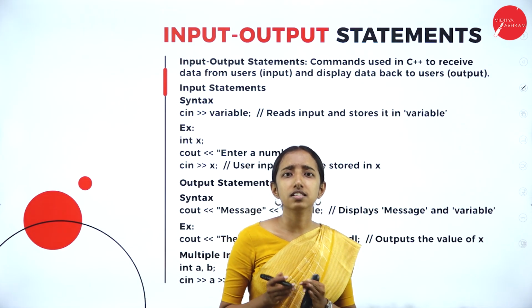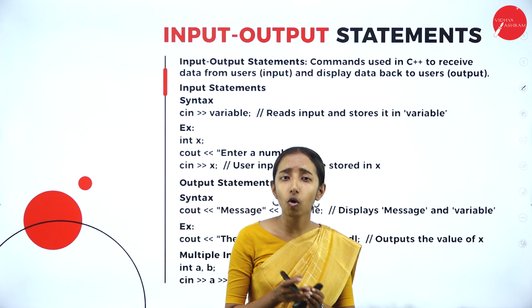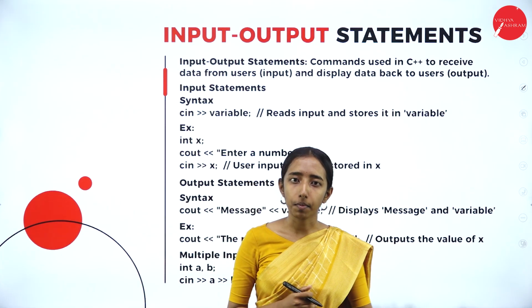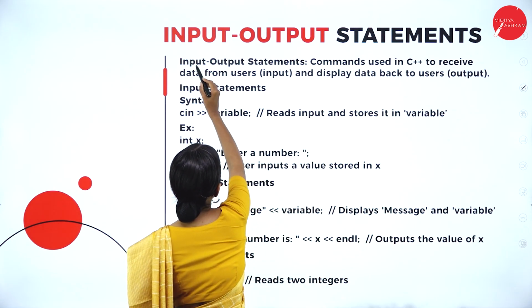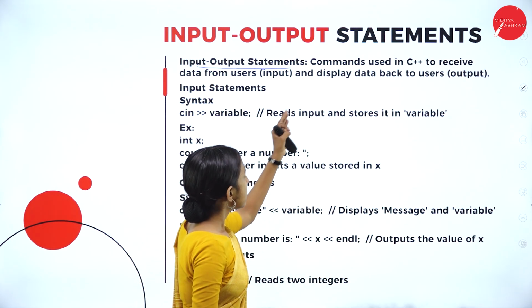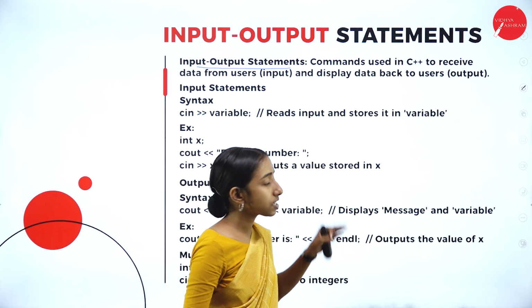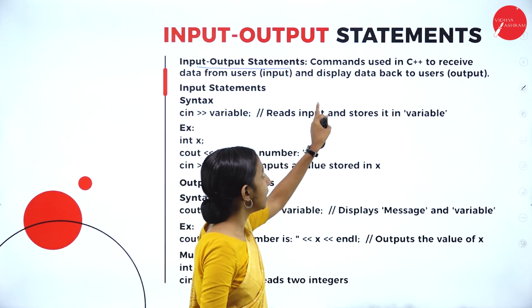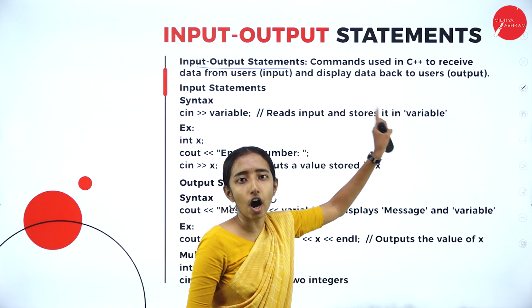What is this cout? We will be using character out. Let us see the input and output statements. The commands used in C++ to receive data from the user, that is the input, and display data back to the user, that is output.